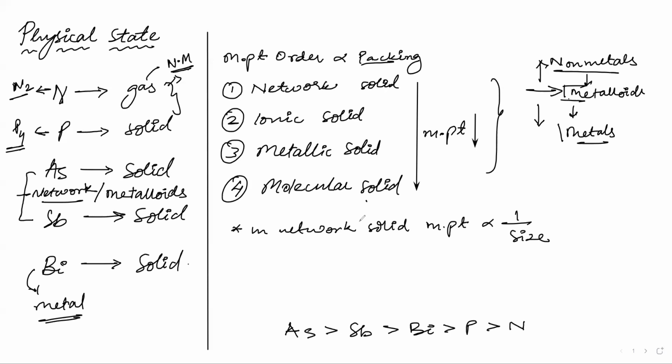Now let us see. Which two are metalloids? As and Sb. Yes, these two are metalloids, and they also form networks. Okay, so metalloids and network you can write.